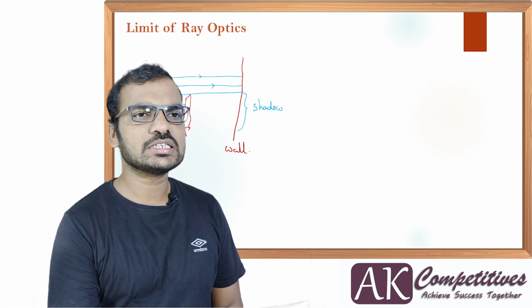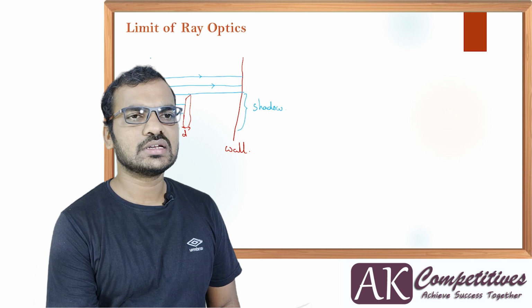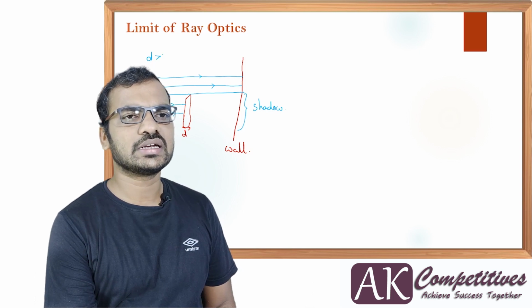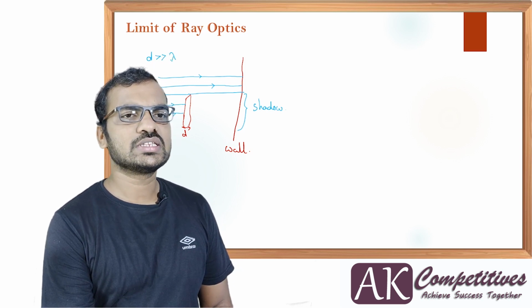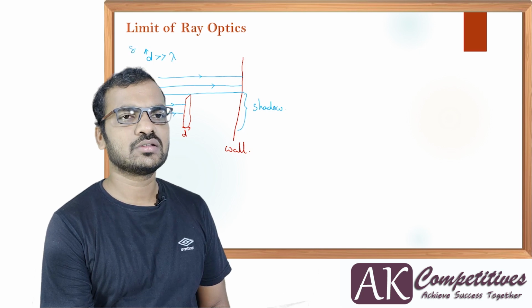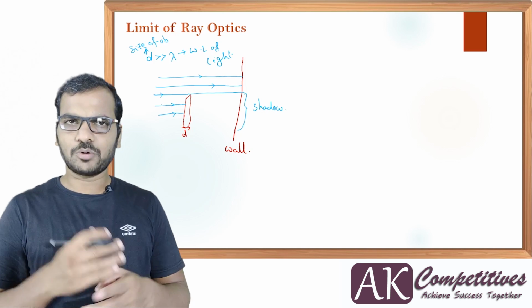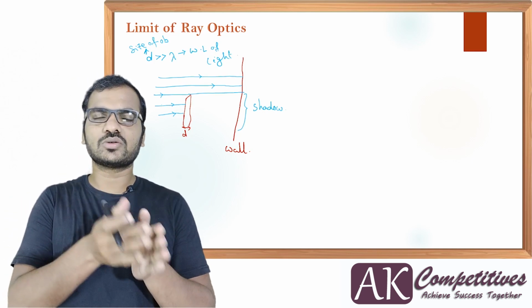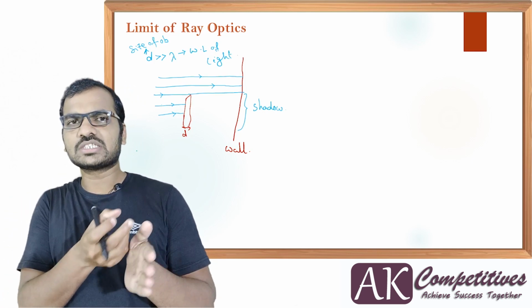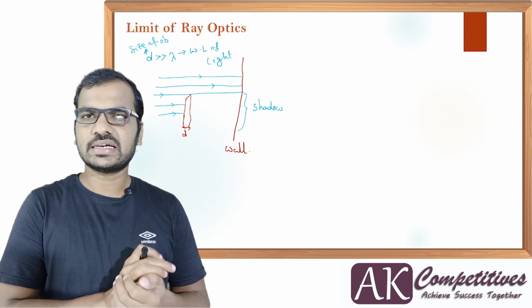Now this is the case for D much greater than lambda. What is D? Size of the object. And what is lambda? Wavelength of light. Is it possible that light has a wavelength much smaller than the size of the object?